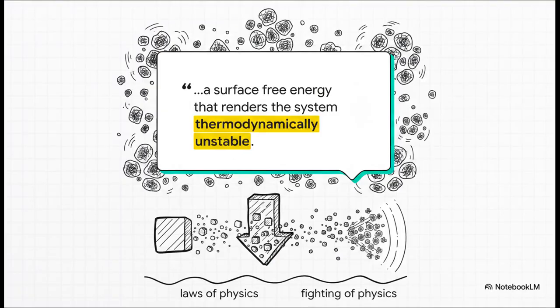Now, the absolute crucial point here is this. When you grind a solid down into tiny particles to float in a liquid, you're massively increasing the total surface area of that solid. And in physics, high surface area means high surface free energy. These tiny particles become highly energetic, and, well, nature absolutely hates high energy states. They desperately want to regroup and clump back together just to decrease their total area.